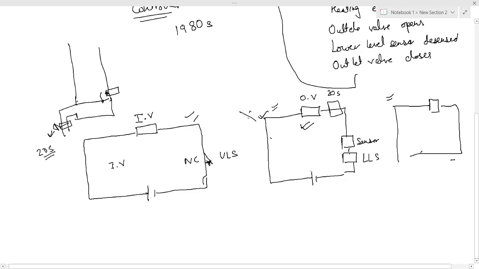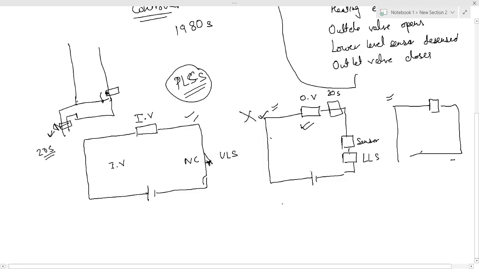See, this isn't in your syllabus. I'm just telling you why PLCs became so important. Whenever you wanted to change the working of the circuit, it was extremely difficult to do that. To overcome this problem, PLCs were introduced. Using PLCs is very easy. Your connections do not change. The only thing that changes is the code that you write inside the PLC.